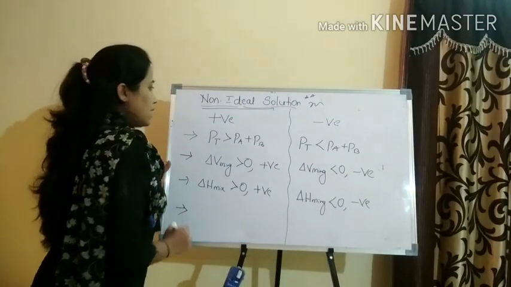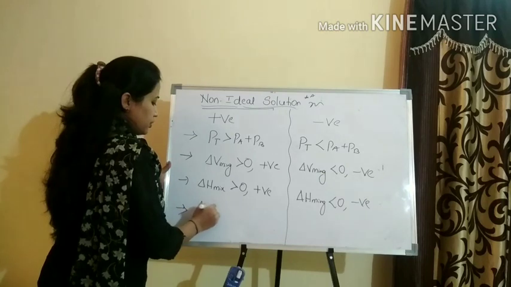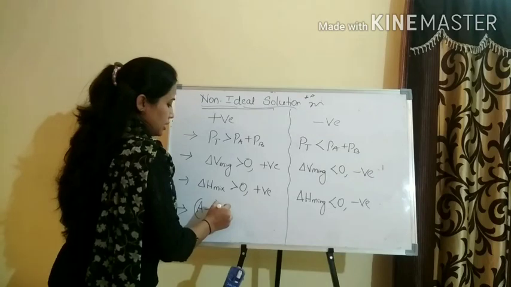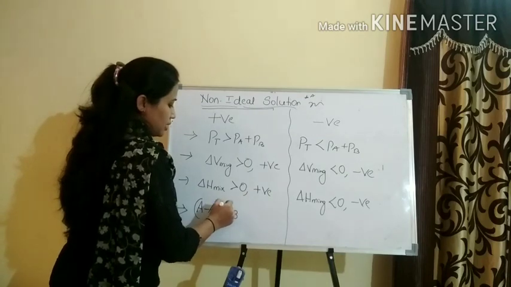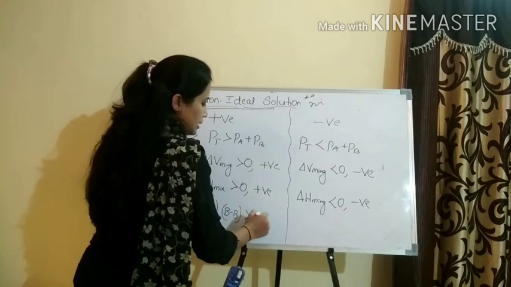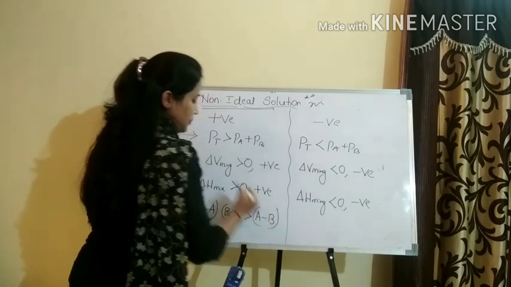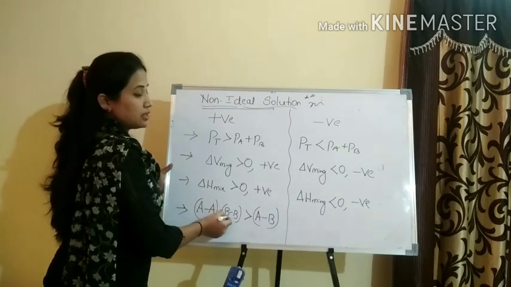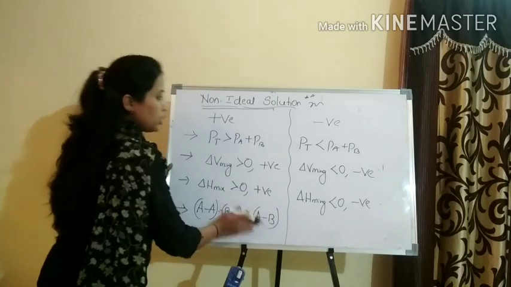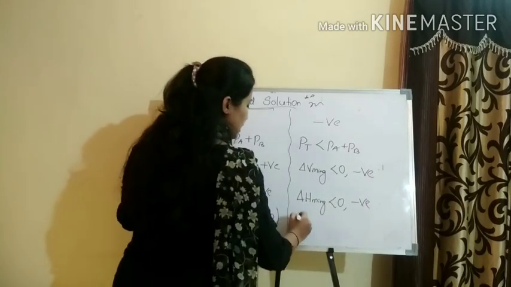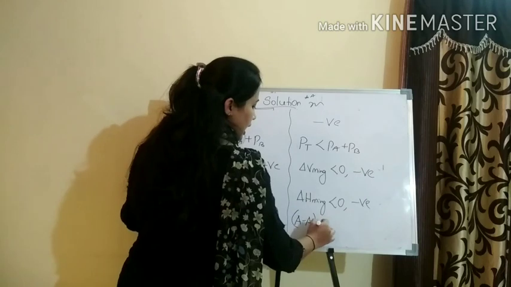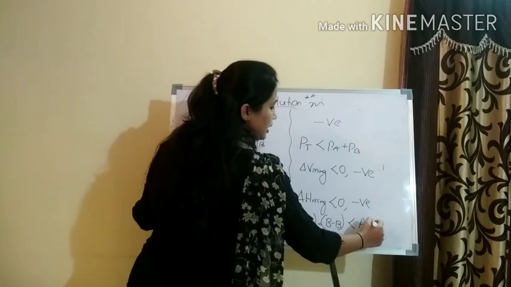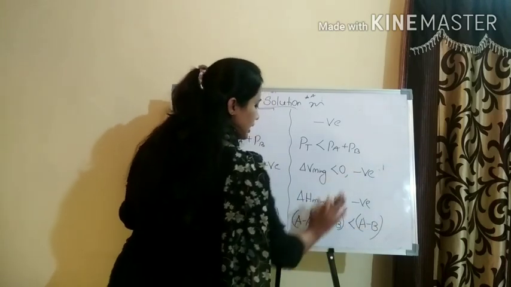Next, the interaction of AA and the interaction of BB is greater than the interaction of AB. This is very important. The interaction of AA and BB is greater than that of AB, so it shows a positive deviation. Similarly, the interaction of AA and BB is less than that of AB. This shows the negative deviation.